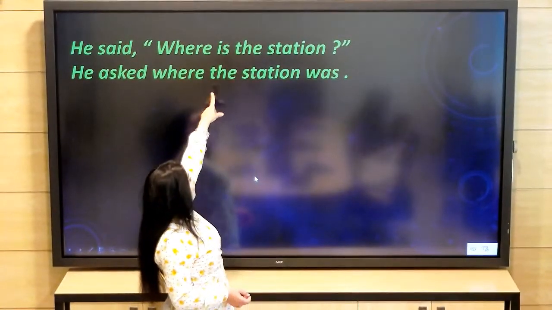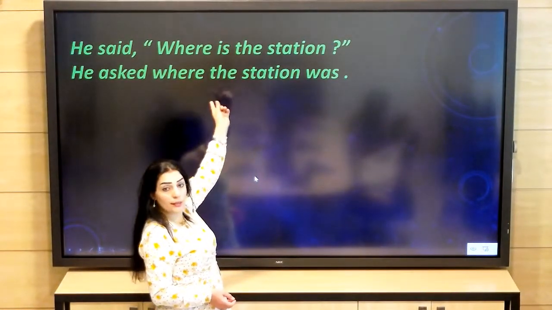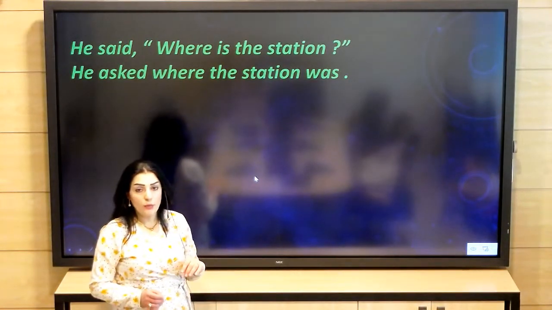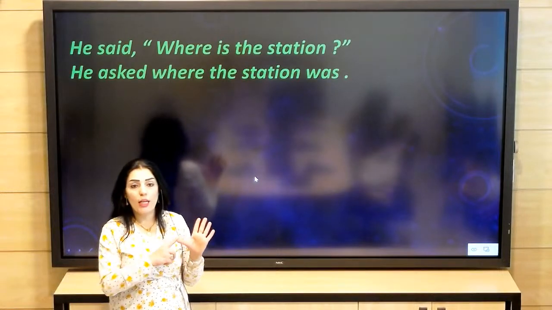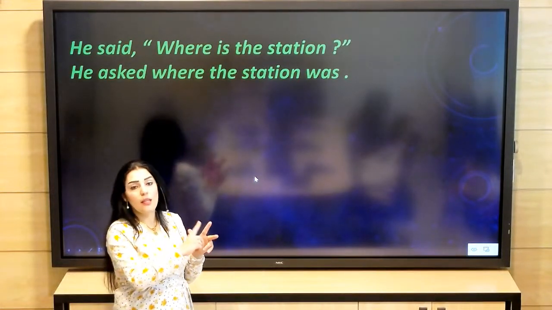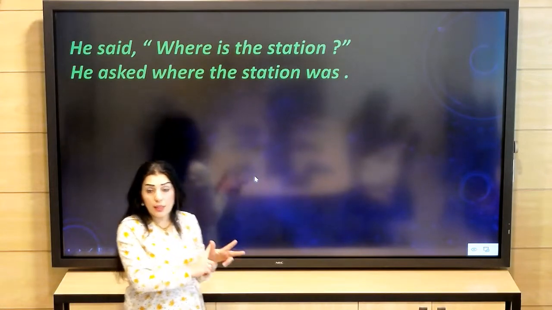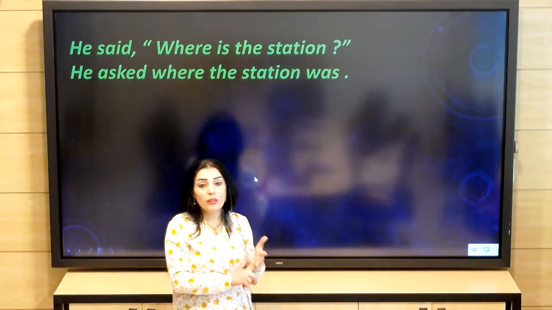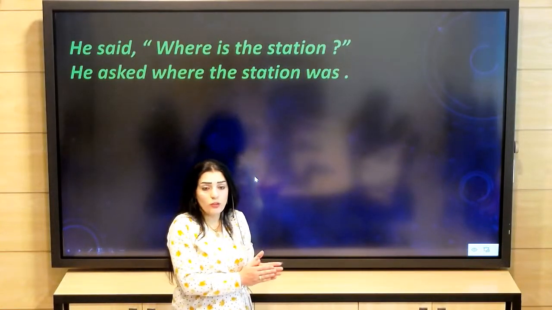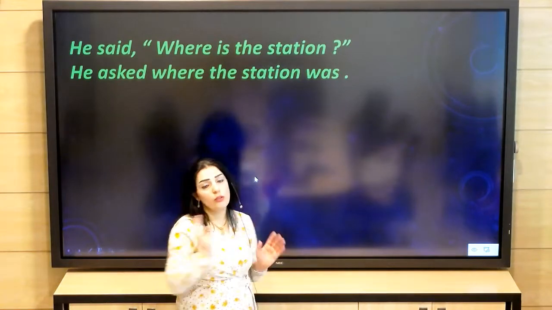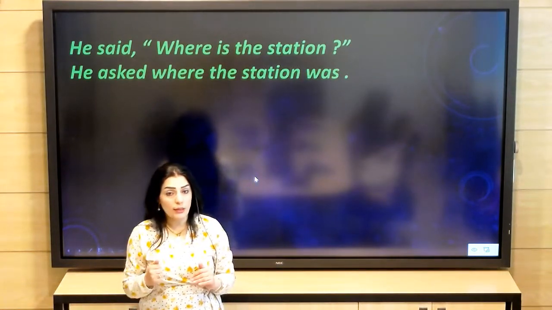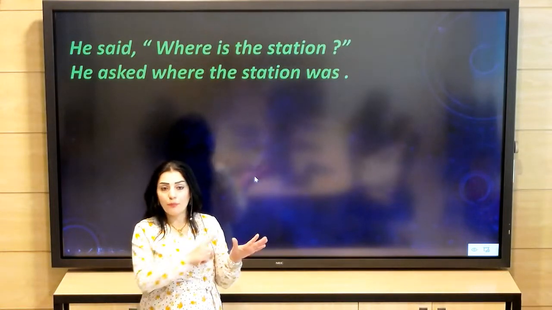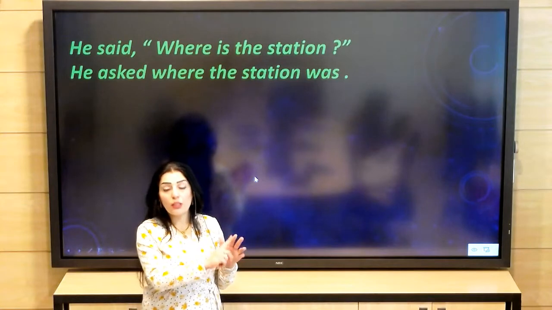But the interrogative form, the form of a question, will change. After where, we have is, which is the verb, and the station, which is the subject. So in the question we have: where is the station? Where is the WH word, is the verb, and the station the subject. And this is a question that ends with a question mark. But when we change it into indirect speech, it becomes where the station was.